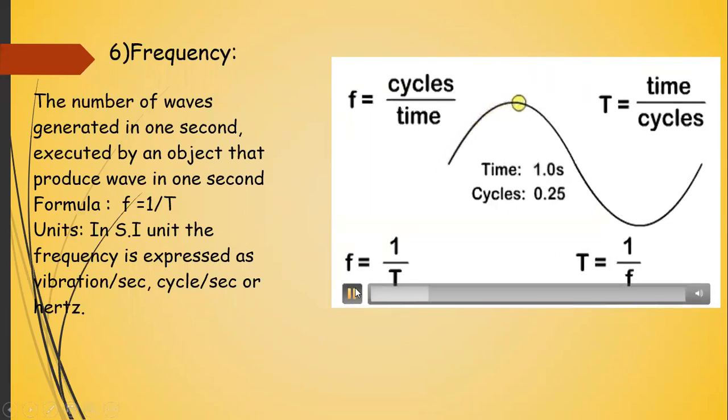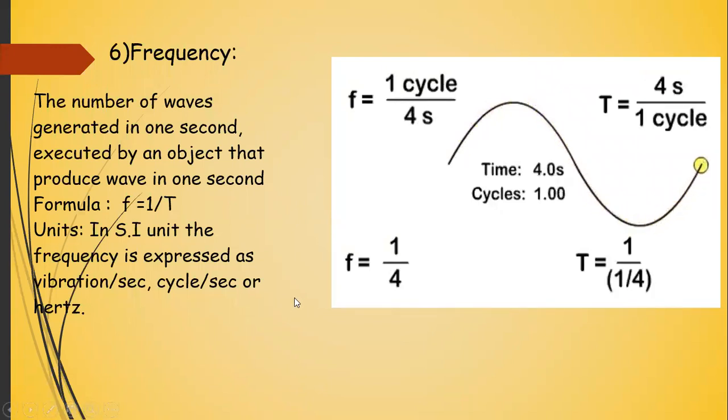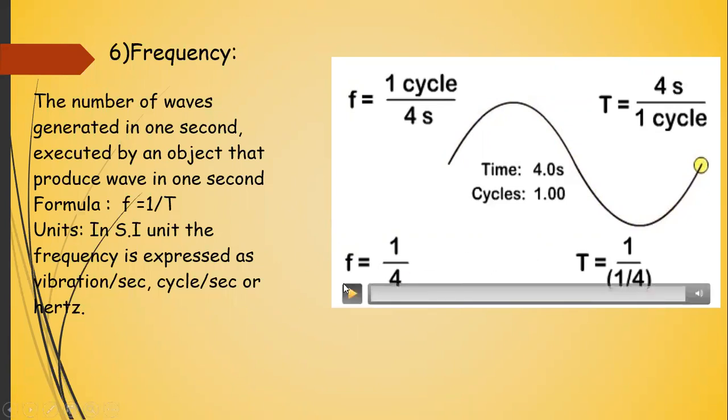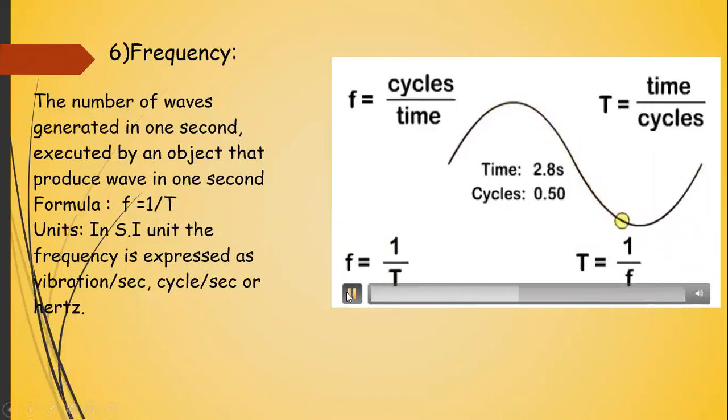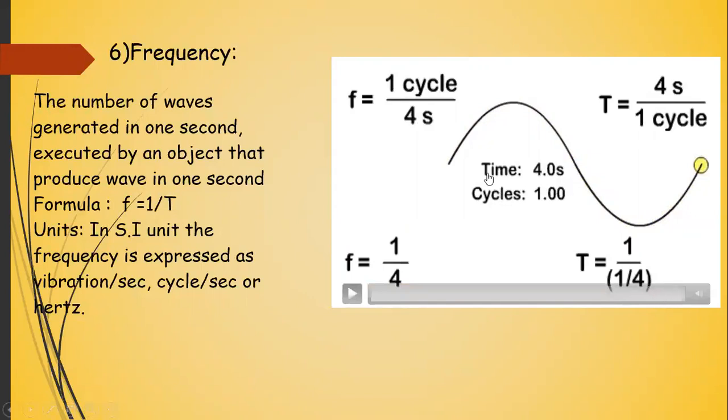Now see that, now your time period is 4 seconds. So what is the frequency of this? That will be equal to 1 upon 4, cycles upon time, right? So that is 1 upon 4. Again I am repeating this, you can see that one cycle is complete when it moves from here to here and the time taken is 4 seconds. So I can simply say that the time period is 4 seconds, because the time period is the time of a complete wave.